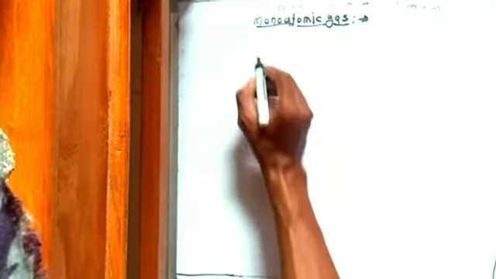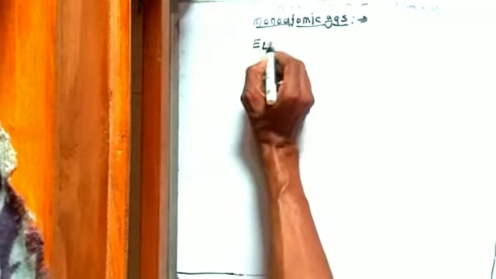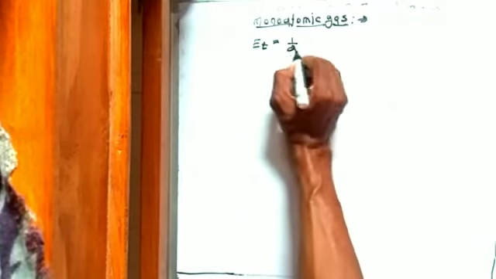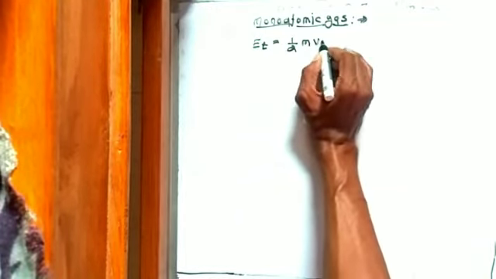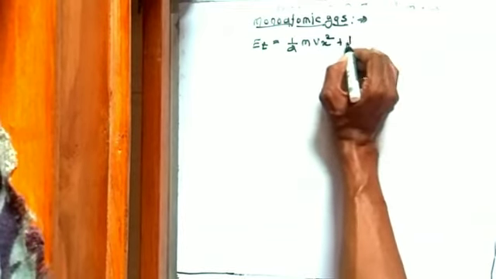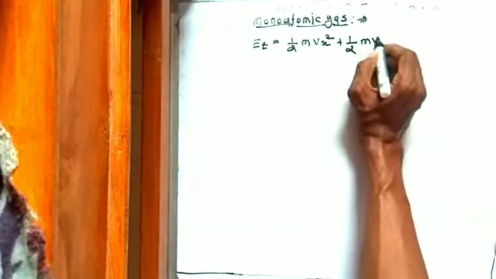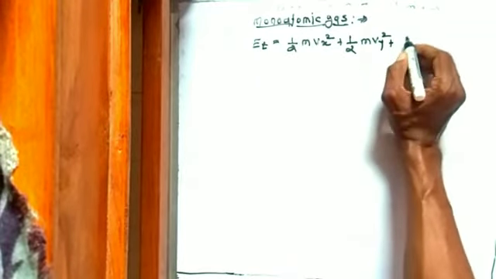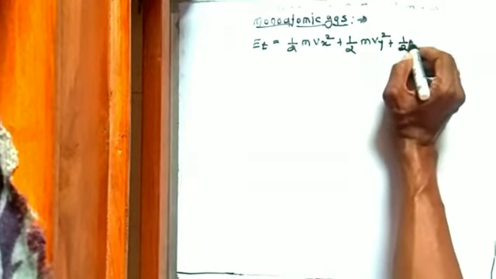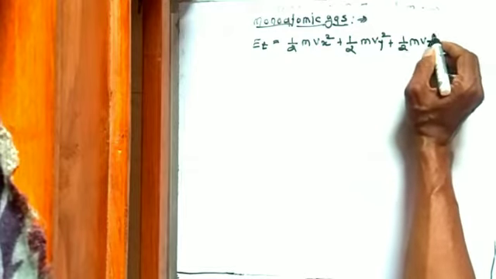So it has 3 translational degrees of freedom, and thus for a monoatomic gas, the molecule possesses total energy due to translational degrees of freedom, E translational, which is given by half m Vx square plus half m Vy square plus half m Vz square.